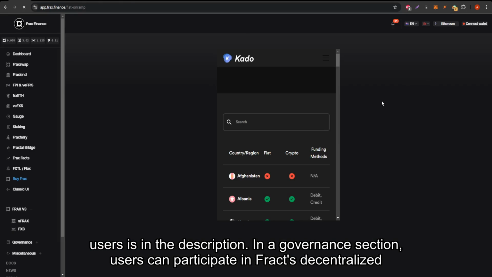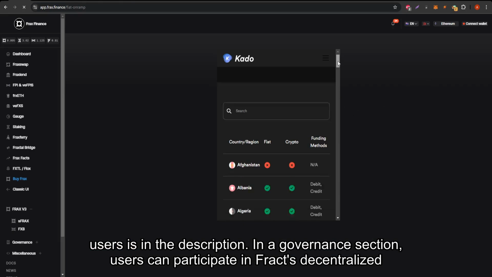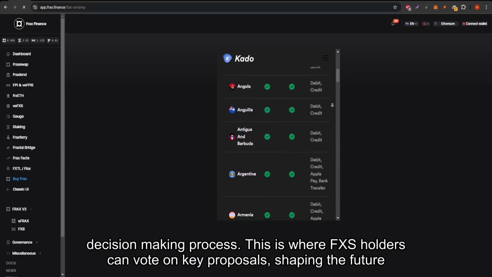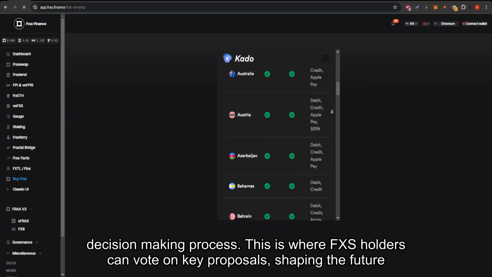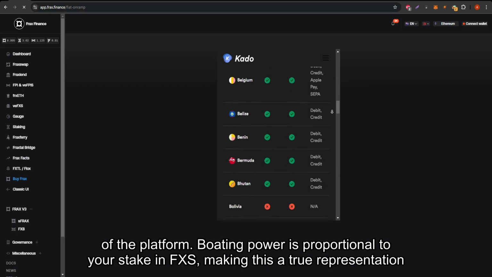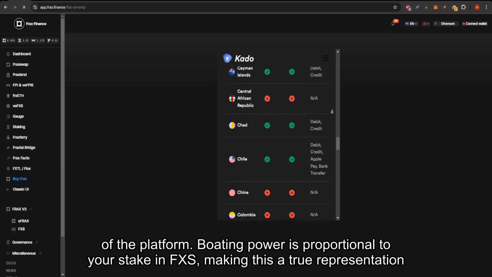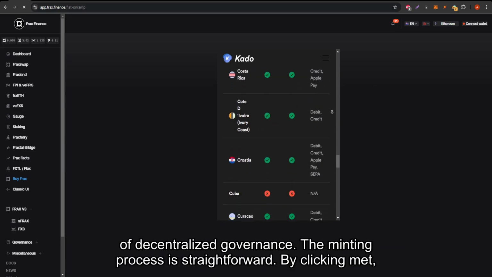In the governance section, users can participate in Frax's decentralized decision-making process. This is where FXS holders can vote on key proposals, shaping the future of the platform. Voting power is proportional to your stake in FXS, making this a true representation of decentralized governance.